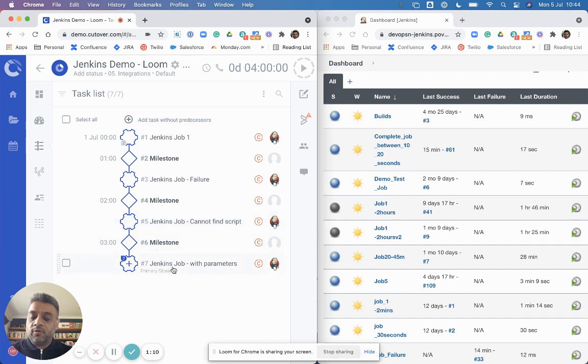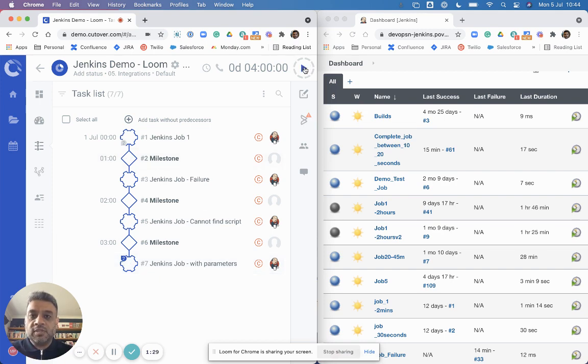And then finally, I've got a job with parameters. And that's really important, because most of our clients won't just have a flat job that we can execute. They'll have a job with a certain number of parameters that we need to pass from Cutover into Jenkins, and it applies them to the job when it gets executed. So look, best way to do it is let's go and show it to you now in action.